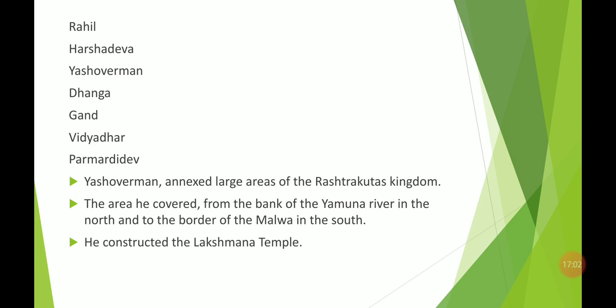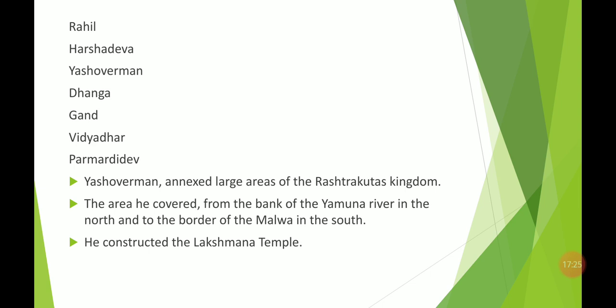Yashovarman conquered almost all the area that belonged to the Rashtrakuta dynasty basically. And the area he covered was from the bank of river Yamuna in the north up to Malwa in the south. So he conquered a lot of area that belonged to the Rashtrakuta dynasty.